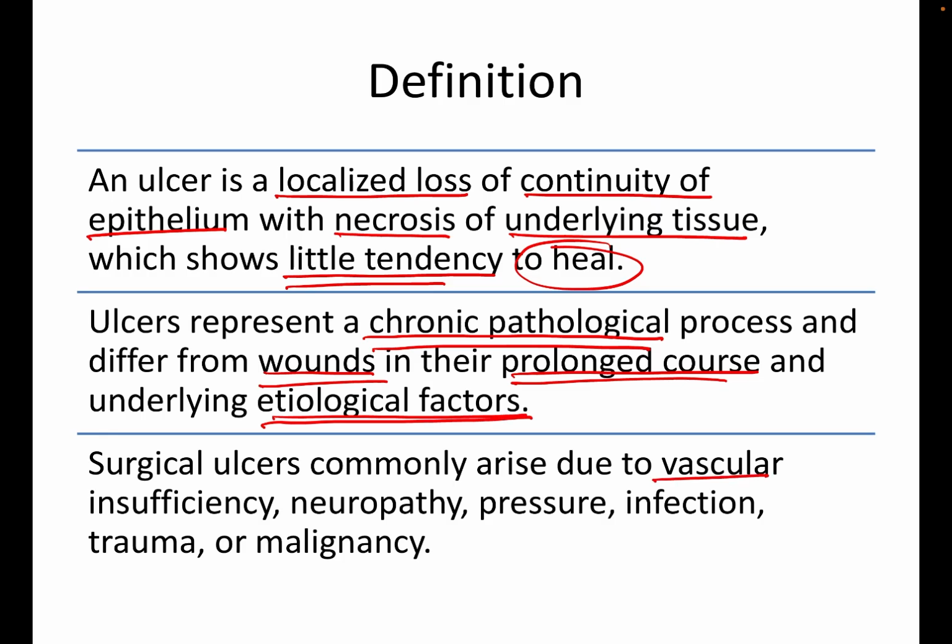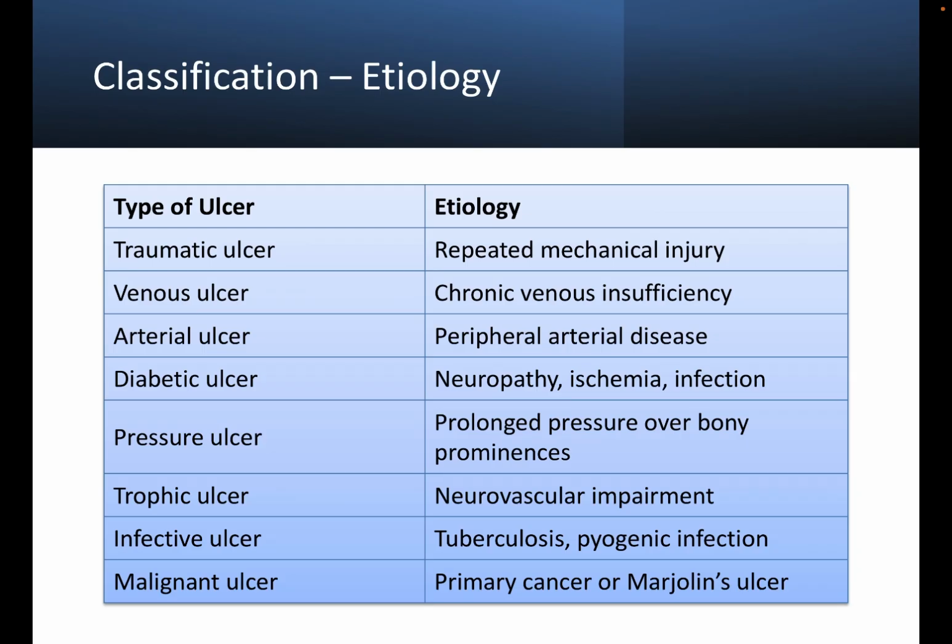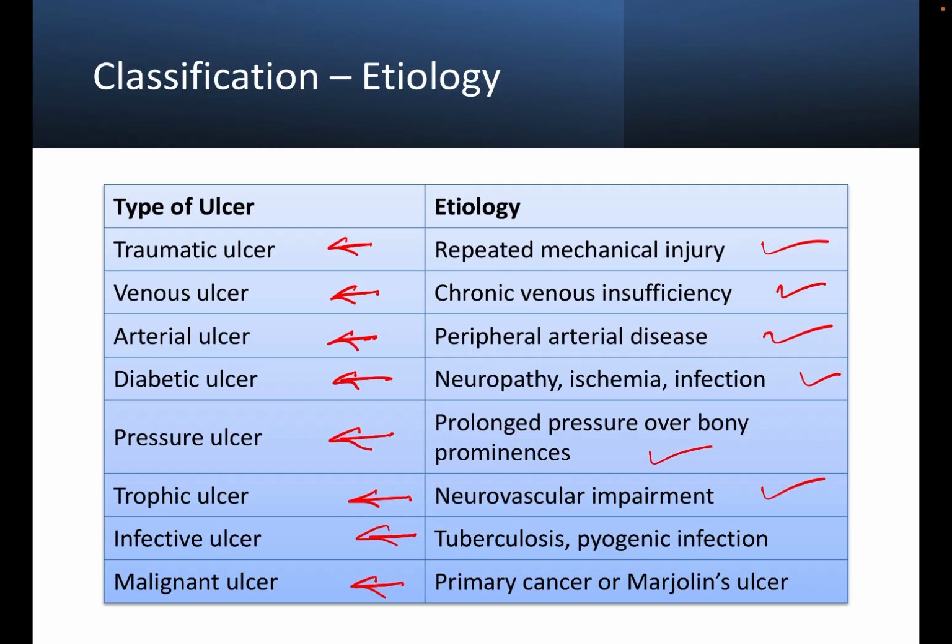Surgical ulcers commonly arise due to vascular insufficiency, neuropathy, pressure, infection, trauma, or malignancy. What are the etiologies of ulcer? It could be due to traumatic ulcer, venous ulcer, arterial ulcer, diabetic ulcer, pressure ulcer, trophic ulcer, infective ulcer, and malignant ulcer, which can result due to repeated mechanical injury in case of traumatic ulcer, chronic venous insufficiency in case of venous ulcer, peripheral arterial diseases in case of arterial ulcer, neuropathy, ischemia, infection in case of diabetic ulcer, prolonged pressure over bony prominence in case of pressure ulcer, neurovascular impairment in case of trophic ulcer.